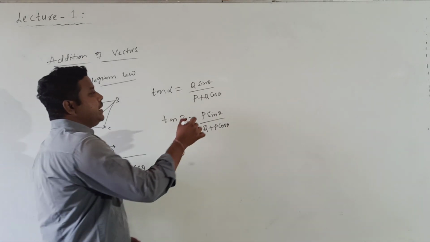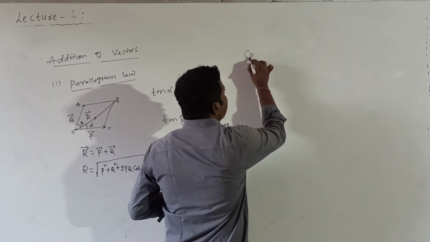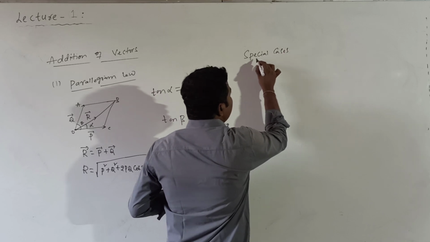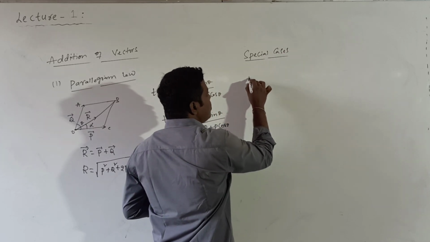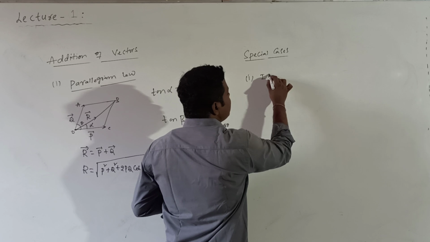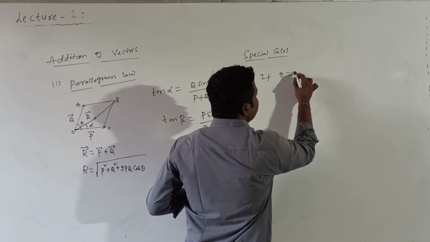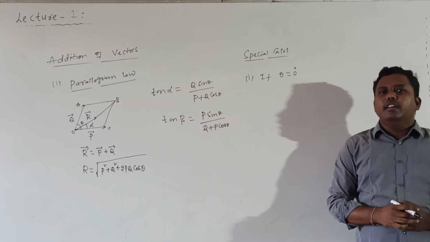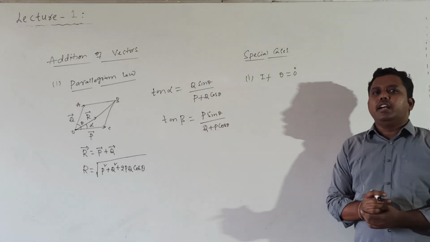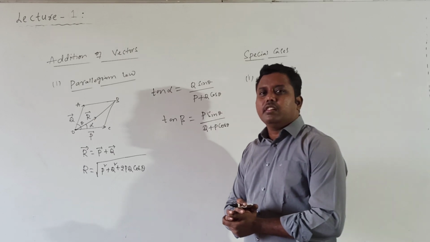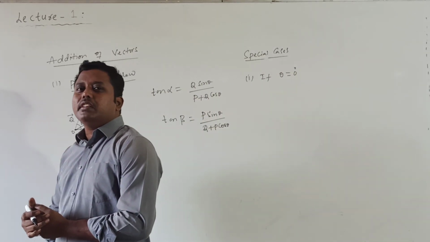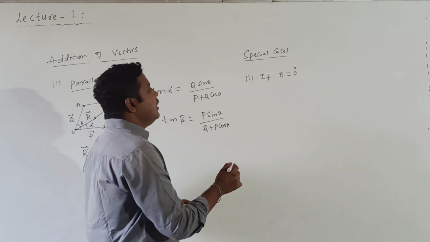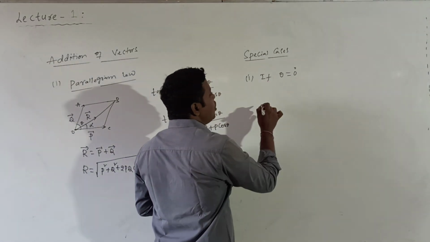So let us see some special cases related to this parallelogram law. Here we will come to know definitions of vectors also. First one, if theta is equal to 0, where theta is the angle between P bar and Q bar. When theta is equal to 0, P bar and Q bar both are in the same direction. When two vectors are in the same direction, such vectors are called parallel vectors. So P bar and Q bar are parallel.